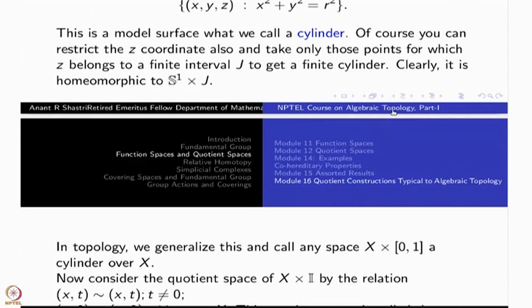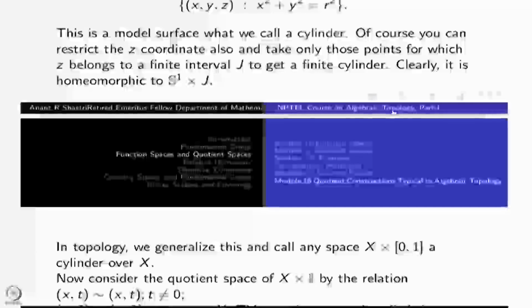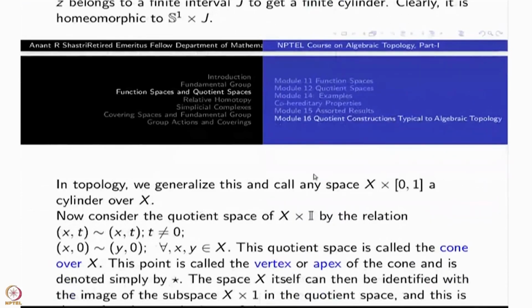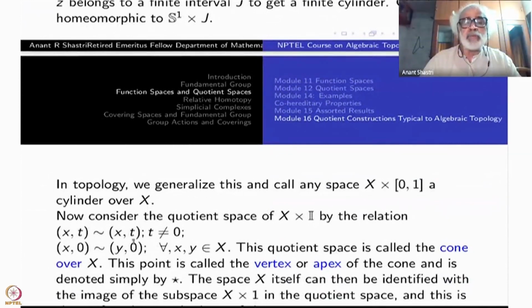So in algebraic topology, we define the cone based on any topological space X. What we do is take X cross I. In fact, you can take any interval, but let us standardize to the unit interval, X cross I, and then identify (x, t) with (y, t) for all t not equal to 0.